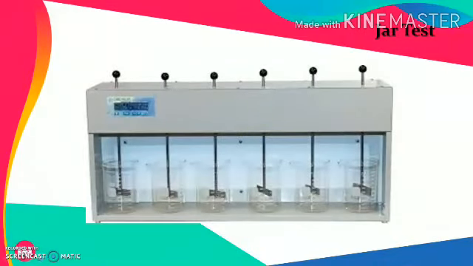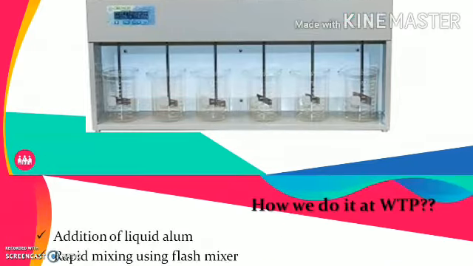This is a jar test apparatus which consists of 6 jars. Jar test apparatus with a lower or higher number of jars and mixing apparatus are available in the market. But most commonly we use the jar test apparatus with 6 jars and having paddles for mixing. These paddles can be operated at variable speeds. For slow mixing, generally the expected speed is around 5 rpm or lesser, while for rapid mixing, the speed of these paddles should be more than 100 rpm. All these arrangements are available in the jar test apparatus.